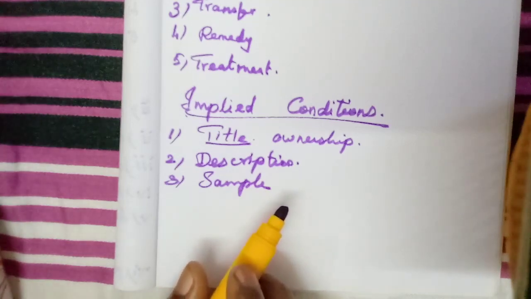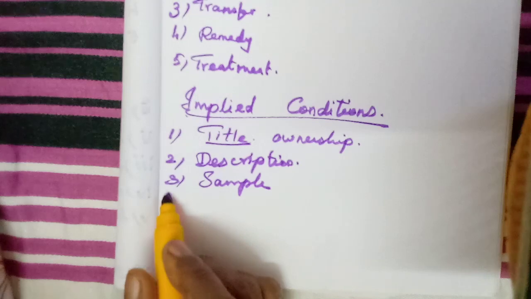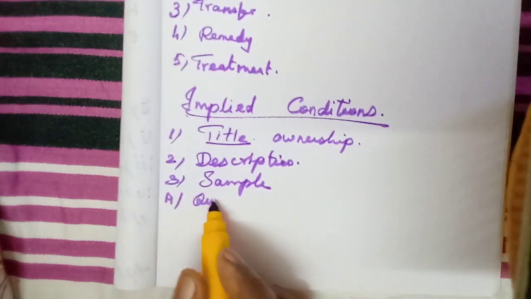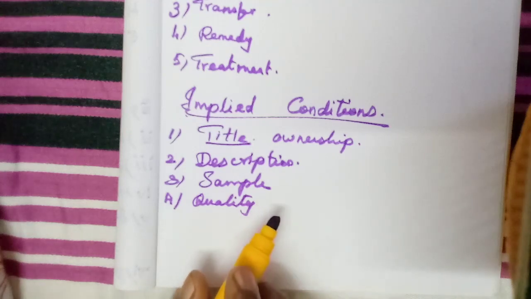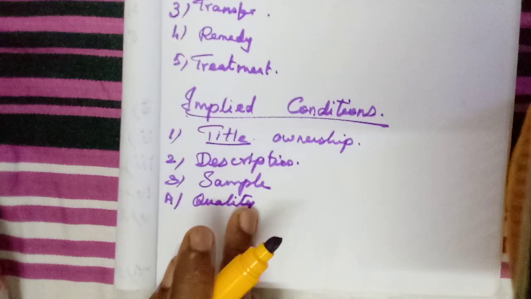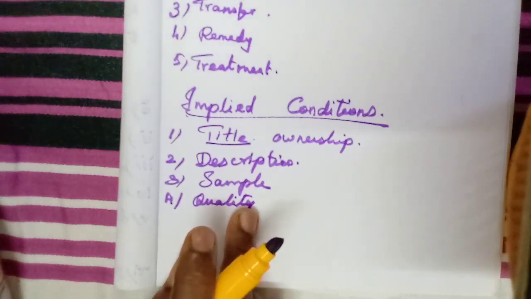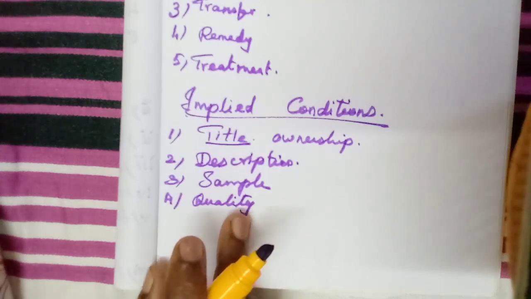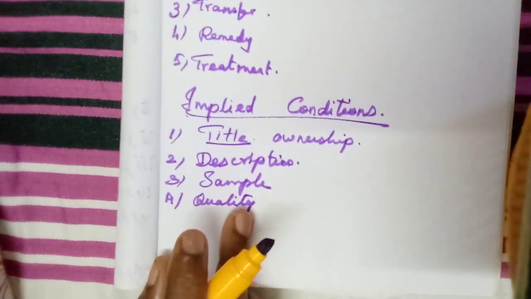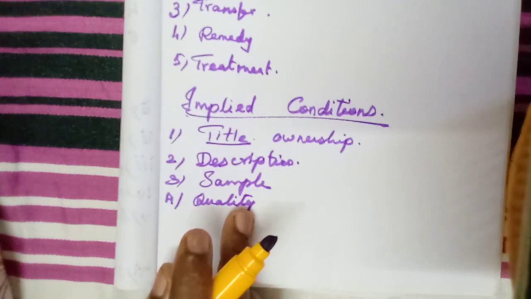Then conditions as to quality. The quality also must be as per the quality they have agreed. For this we can take the example of purchasing goods online, isn't it? The quality that we see in the picture or image shown by the company will be very good.